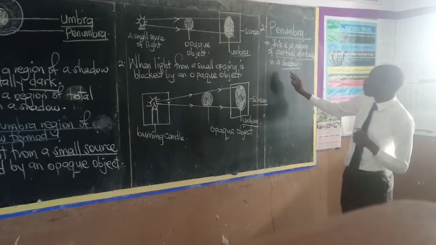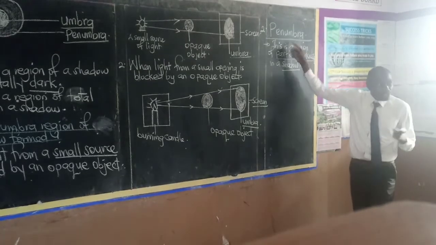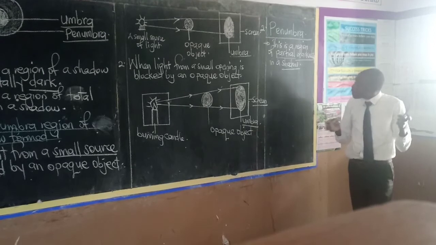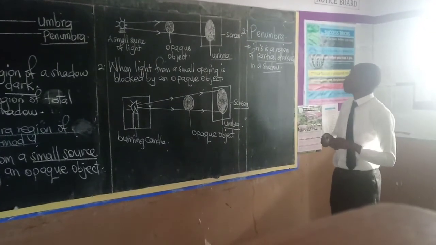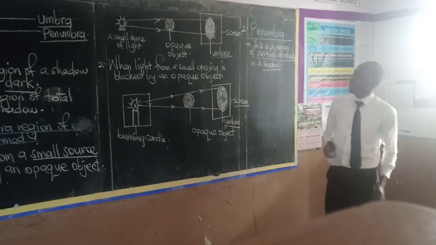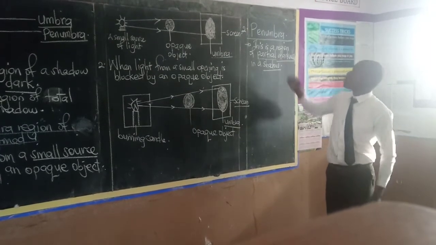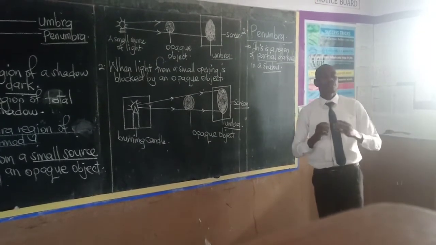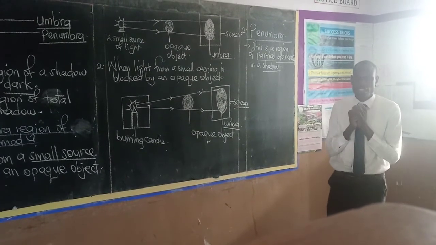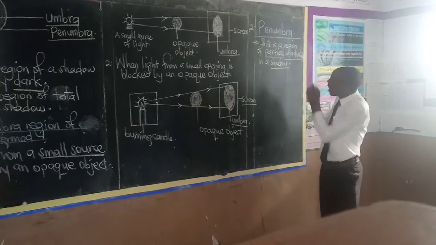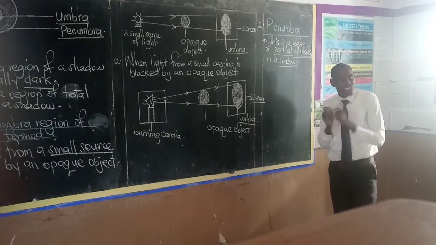Boys and girls, what is the penumbra region of a shadow? We are saying that this is a region of a shadow, or a region of partial darkness in a shadow. We can also say that this is a region of a shadow which is partially dark. Not totally, but partially dark, somehow dark.